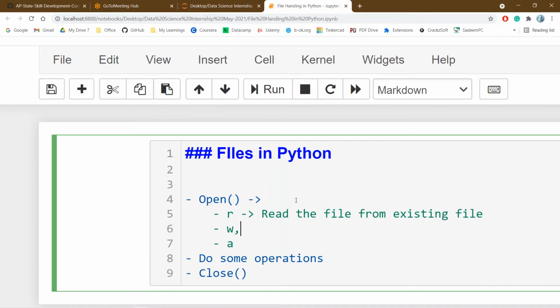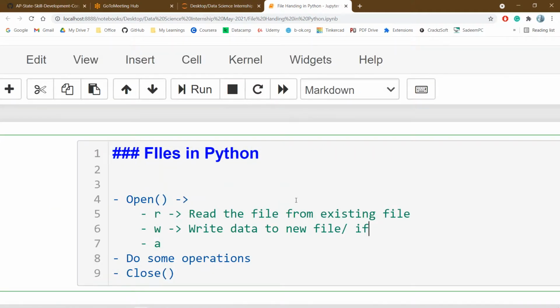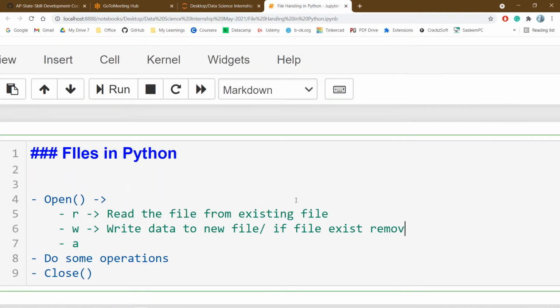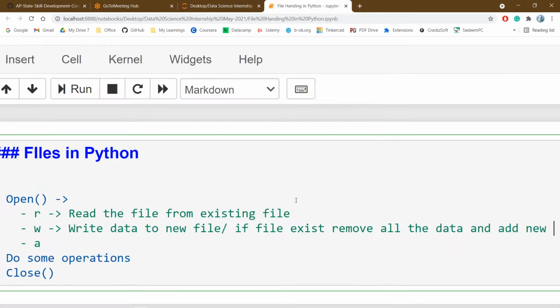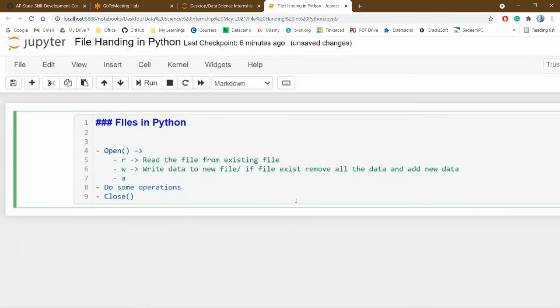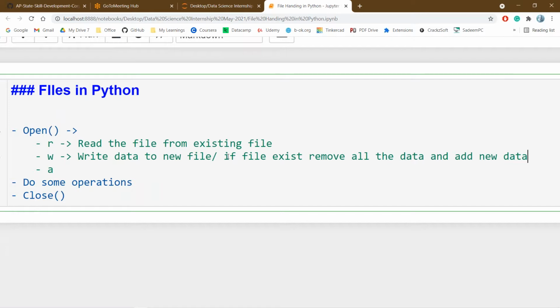Write mode: write data to the new file, or if the file exists, remove all the data and add new data. If the file exists, whatever data is available inside the file will be removed and the new data will be added.